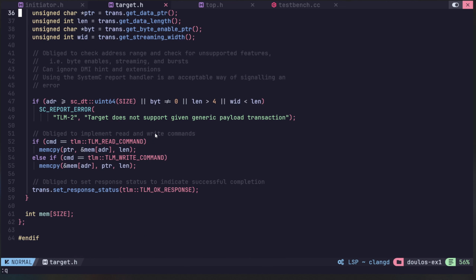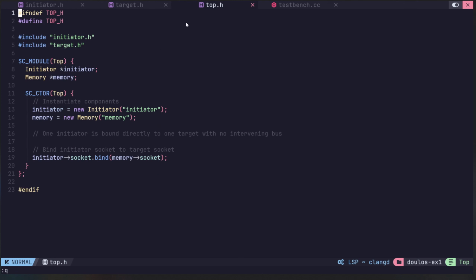And moving on to the top module, the top.h header file contains the top module. The purpose of the top module is just to initialize the initiator and the target, in this case a memory, and do a socket binding between both of those.